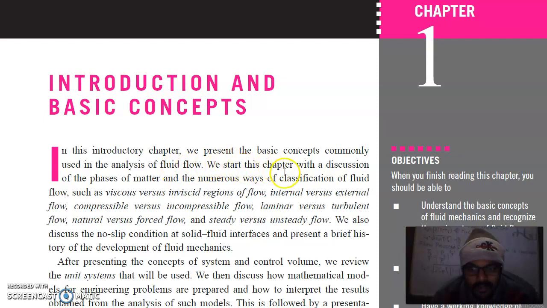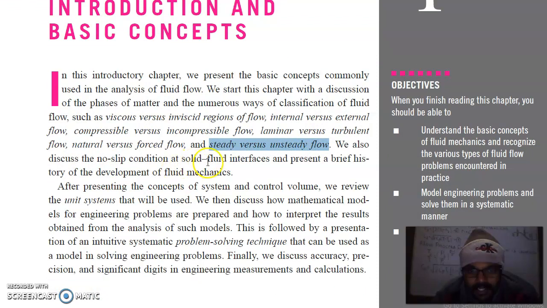We start this chapter with a discussion of phases of matter and numerous ways of classification of fluid flows such as viscous versus inviscid regimes of flow, internal versus external flow, compressible versus incompressible flow, laminar versus turbulent flow, natural versus forced flow, steady versus unsteady flow. We also discuss no slip condition at solid fluid interface and present a brief history of the development of fluid mechanics.